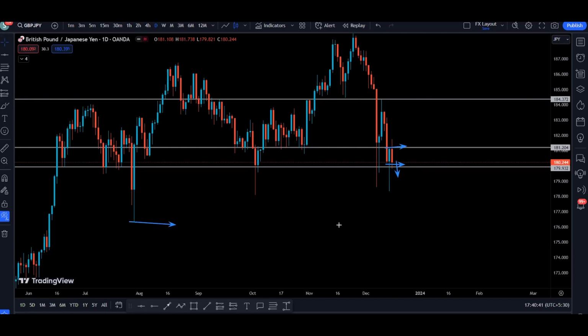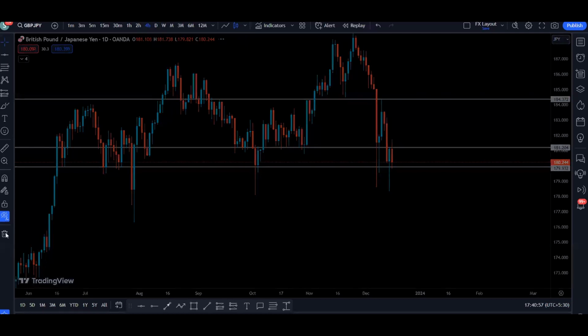On the downside, we have this one as the level where the price can come down to. If we get a daily candle close above this resistance, the price is going to go to the next resistance, which is right here. Overall, we can see that the market structure of the daily is bearish, and we anticipate the price to go down.